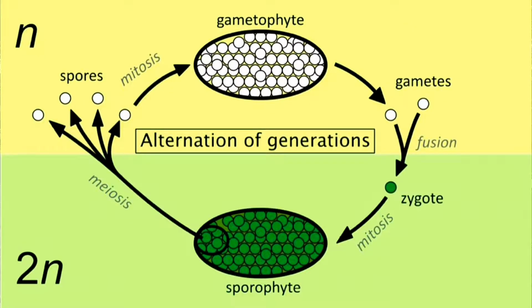Alternation of generations is a type of life cycle found in terrestrial plants and some algae in which subsequent generations of individuals alternate between haploid and diploid organisms. This can be contrasted to sexual reproduction in animals, in which both haploid and diploid cells are found in every generation. Alternation of generations has several distinct features.